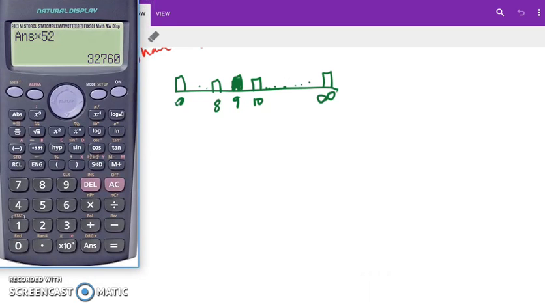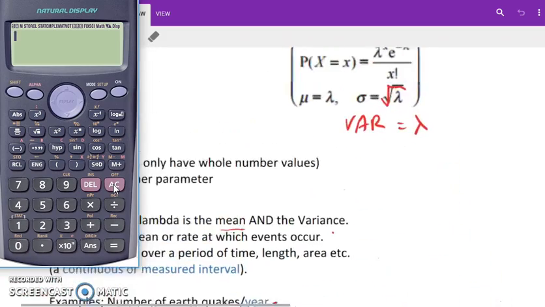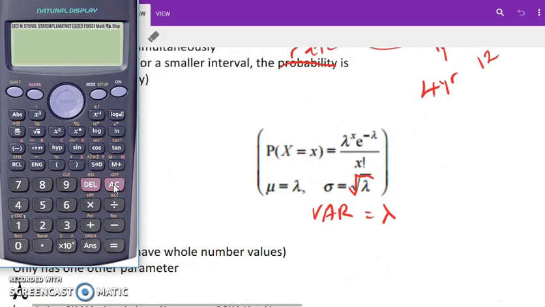If we look at this calculator here, let's bring the formula back where we can see it. Lambda was 6. 6 to the power of x, to the power of 9. Make sure you come down off the power. We want to multiply this by E, and E is a bit hard to see on the screen there, but it's behind the natural log, so I'm going to have to use the shift button.